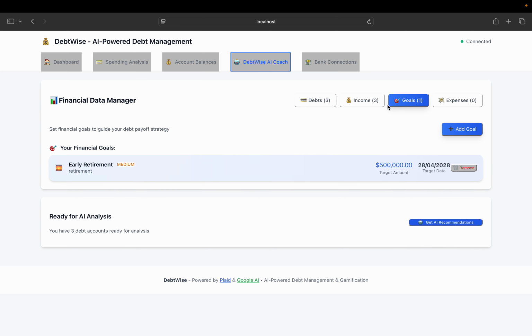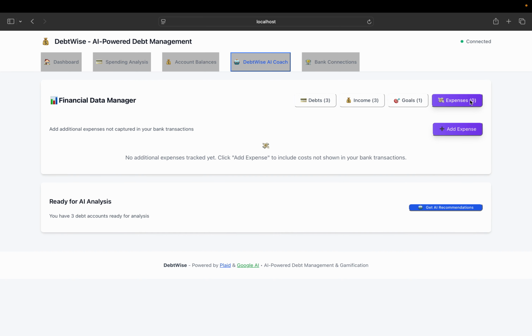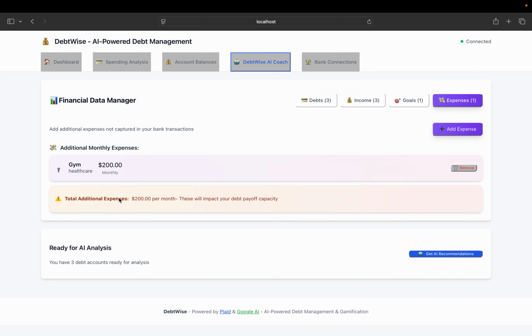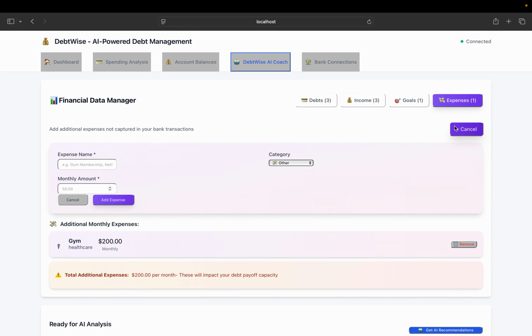Expenses again, in the dummy account there might be limited, so I'll just add a few. Add expense. I would like to go for gym. It's healthcare, not entertainment. Maybe I'm paying 200, just to make it more dramatic for the AI analysis. I'll add more expenses.